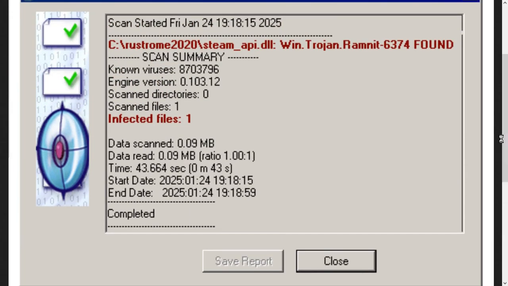So anyway, yeah, this is a false positive. Rust Rome 2020 version that you can currently download, apparently, is free of viruses. And the only thing that got flagged only got flagged because it had a game hack built into it, because that's how they got the thing to work without permission from Valve.